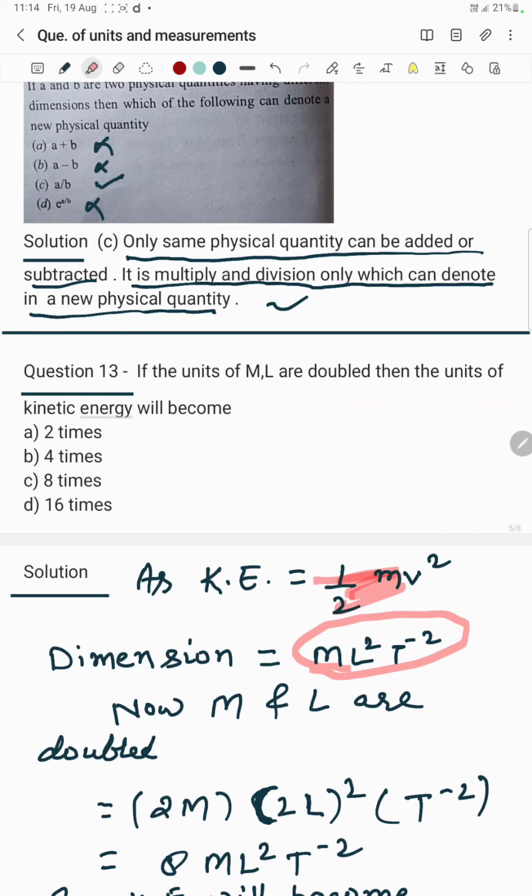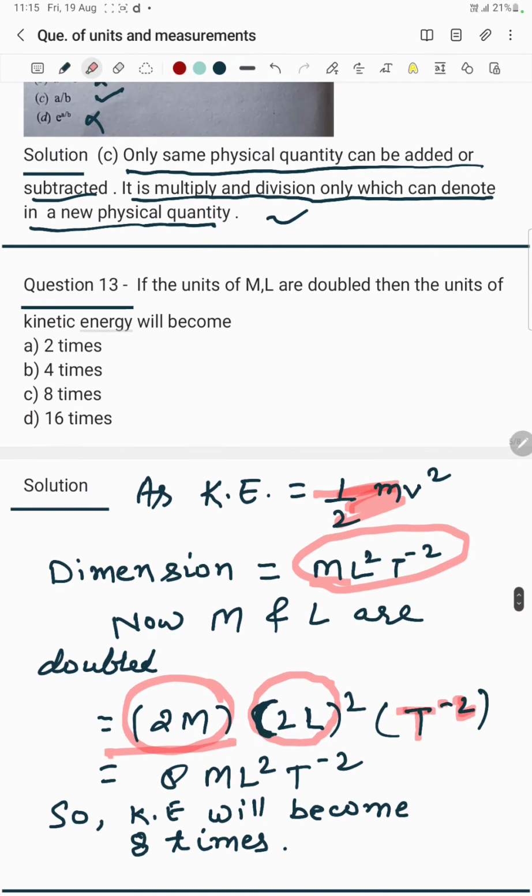Now M and L are doubled, so we double M here and we double L here, and the square is outside of the bracket, and T to the power minus 2 stays itself. There is no change in T, so it becomes 2, and 2 raised to the power 2 becomes 4, so it becomes 8 times ML square T minus 2. And ML square T minus 2 is kinetic energy, the energy itself, so kinetic energy will become 8 times. So the correct answer is 8 times.